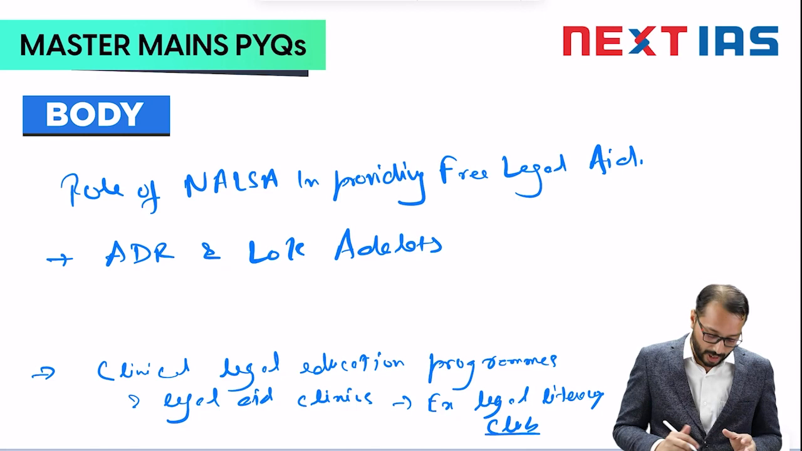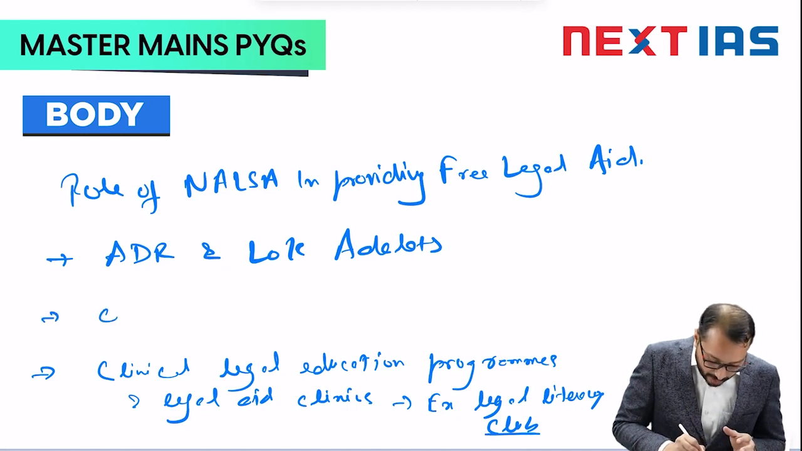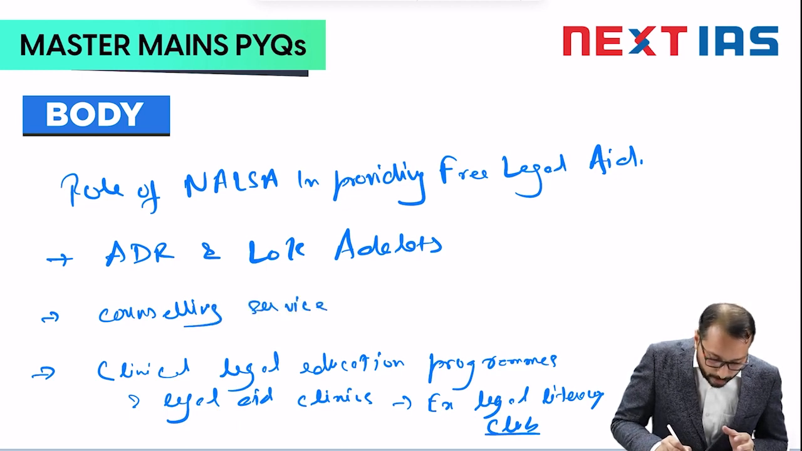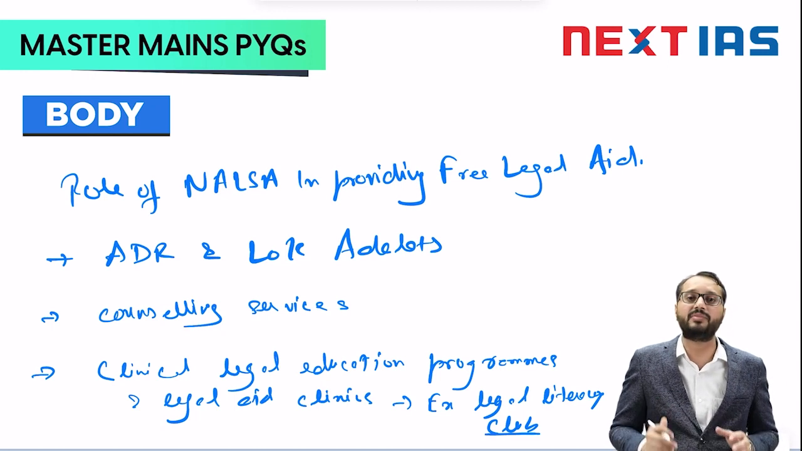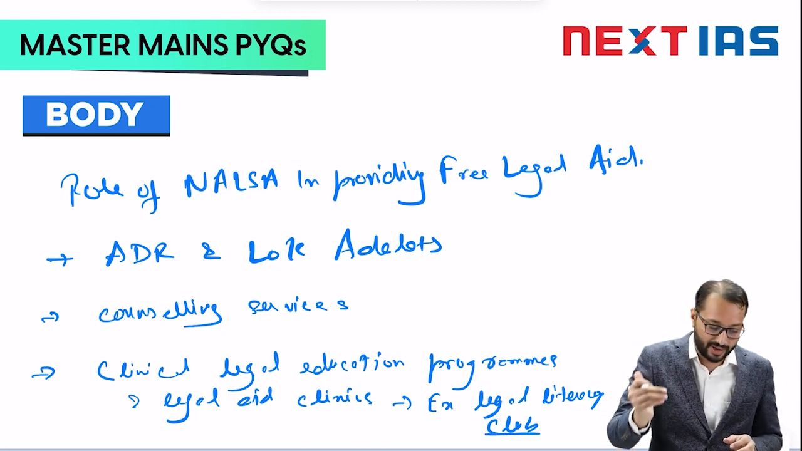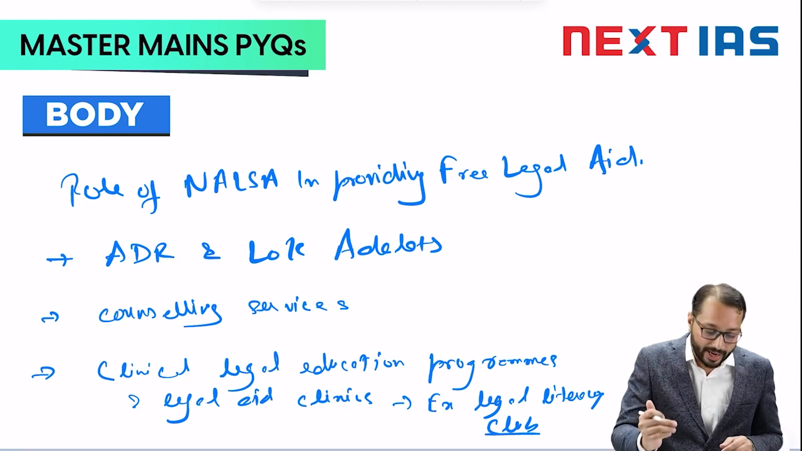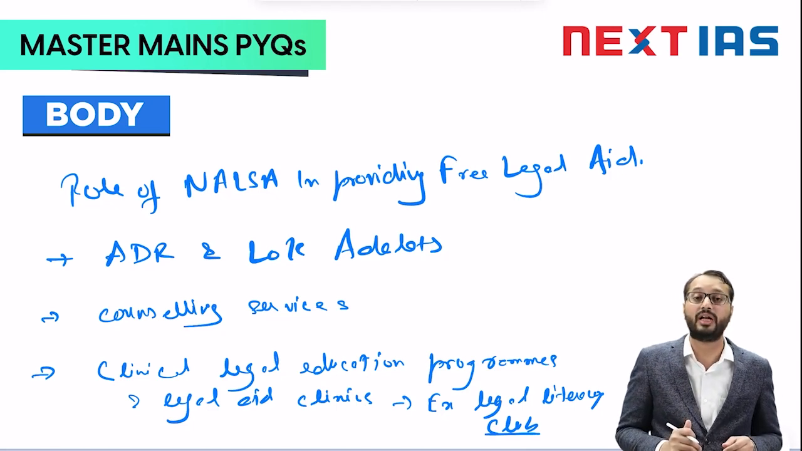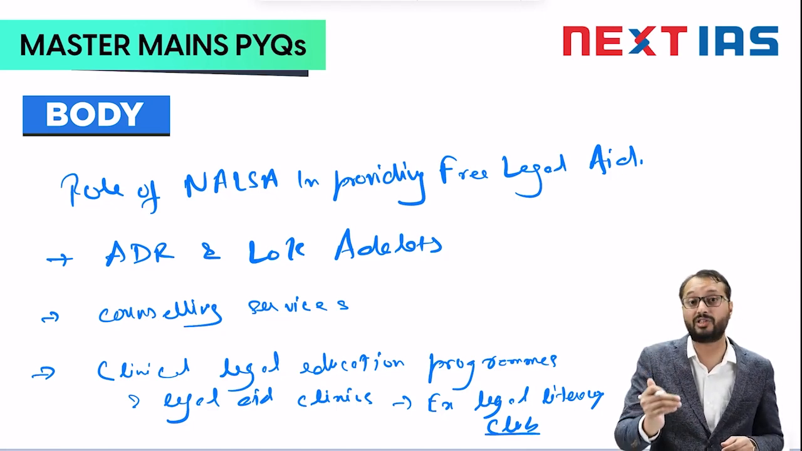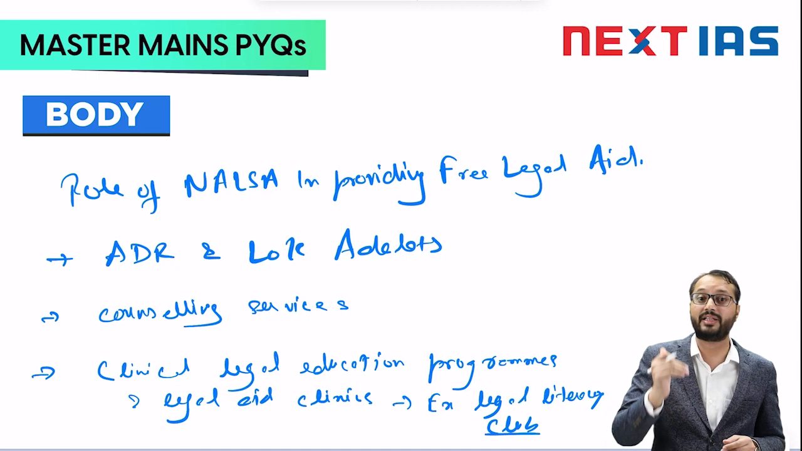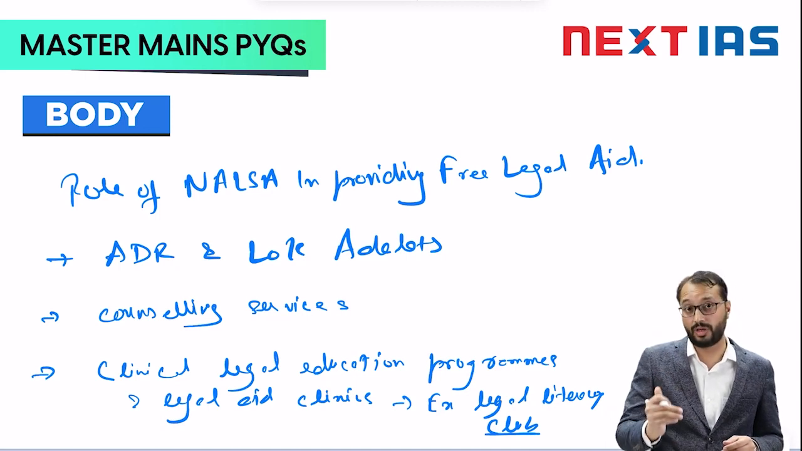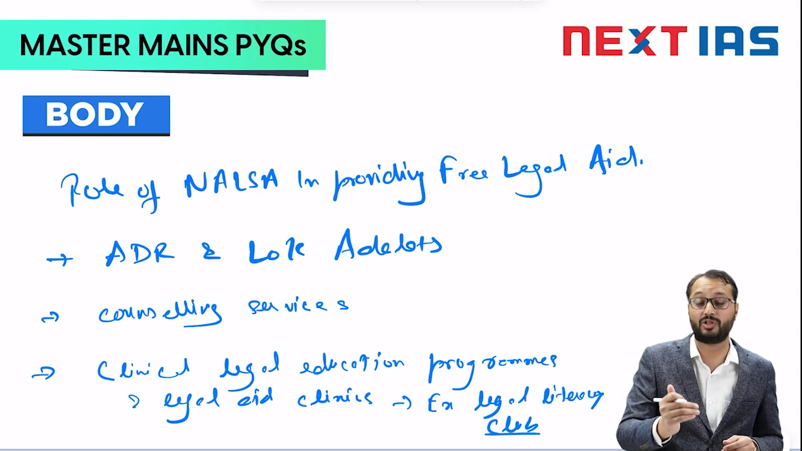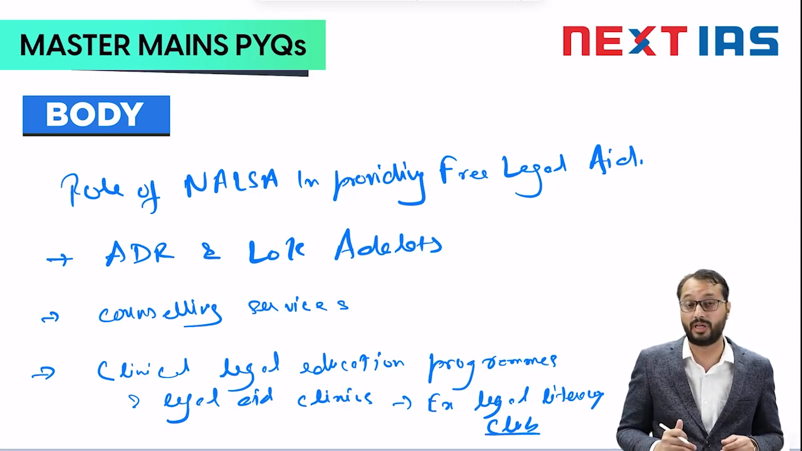NALSA also provides for counseling services to aid and advise the victims of different kinds of violence, such as domestic violence. It also provides legal aid to the under trial prisoners to ensure that they have sufficient representation in the court. NALSA also tries to reach to the victims of human trafficking. So it ensures that they get proper rehabilitation, ensuring that while they are being rehabilitated, the traffickers also get punishment through the justice delivery system.